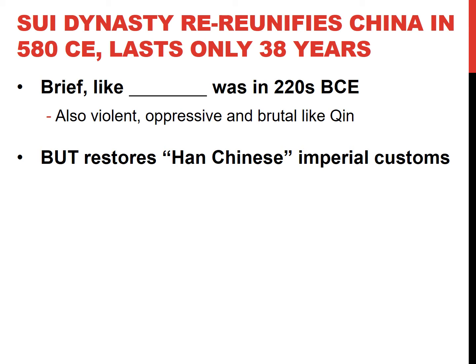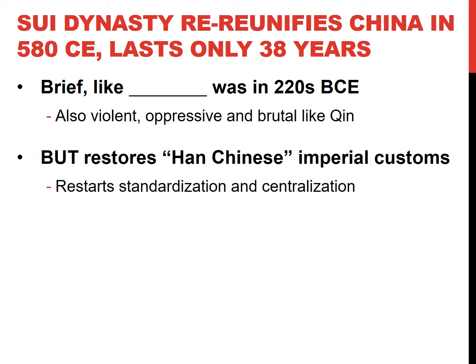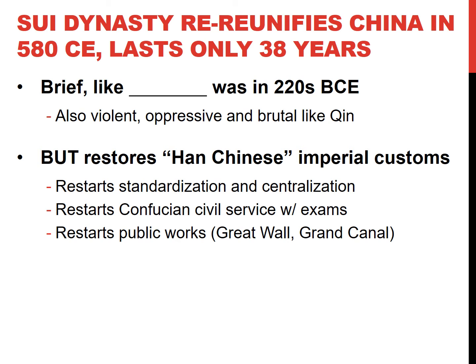But what you do need to remember about the Sui dynasty is that they basically restore the imperial customs under the Han dynasty. They bring back standardization and centralization. This is a major continuity, guys. Same thing's happening. So standardization and centralization is going from the purple period and is continuing throughout the yellow period. Confucianism, they restart civil service exams. And then they continue to work on that Great Wall of China.